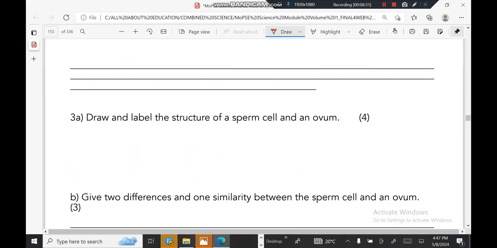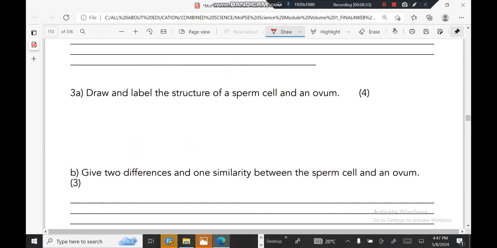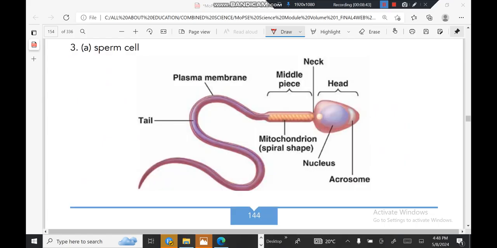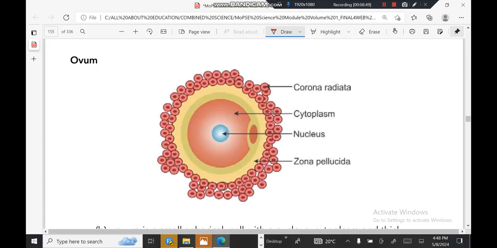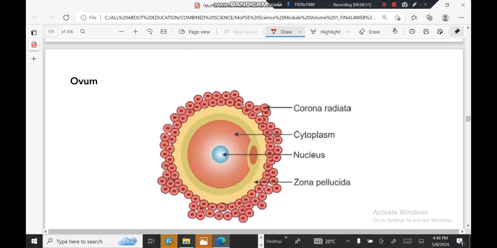Draw and label the structure of a sperm cell and an ovum. So let me just show you. So here is the structure of a sperm cell, and this is the structure of an ovum. Okay, I think you assisted.